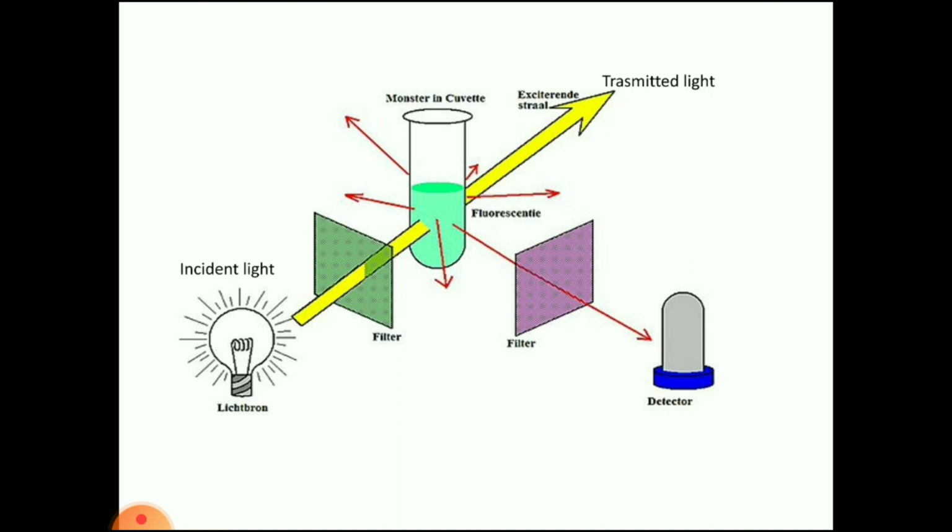So we cannot exactly determine how much light is emitted. For that reason, to determine the exact amount of light emitted by the compound, we keep the detector, or measure the emitted light, at 90 degrees or right angle to the light source.